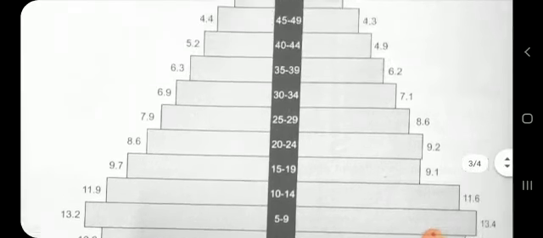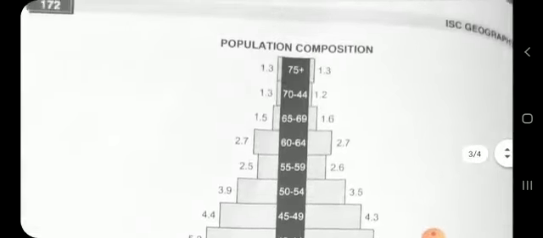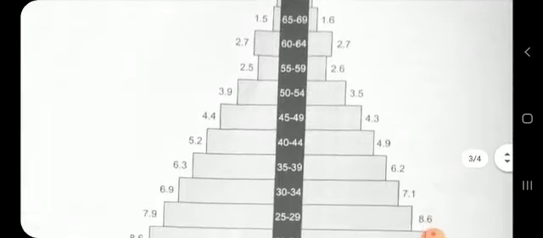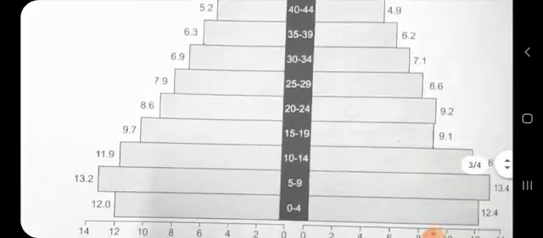You can see here the age groups are written here, right? The age groups are arranged in an ascending order vertically with the youngest age group at the bottom. The shape of the population pyramid shows the characteristics of the population.